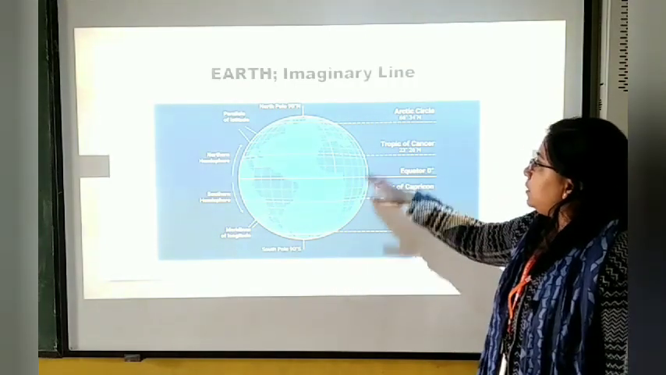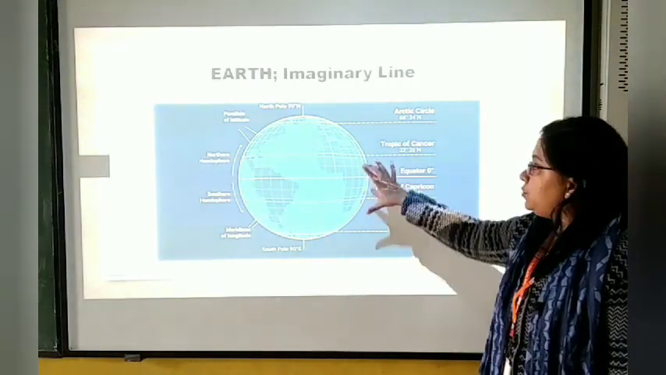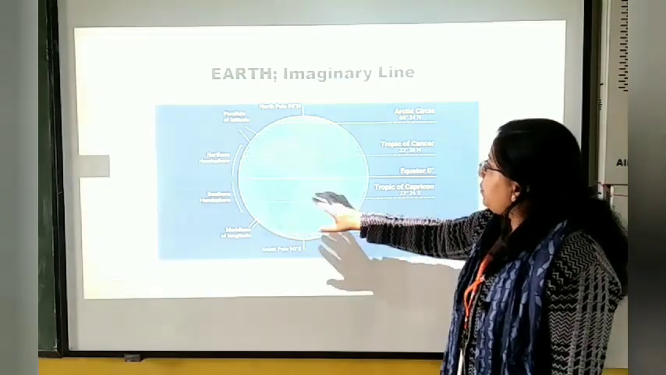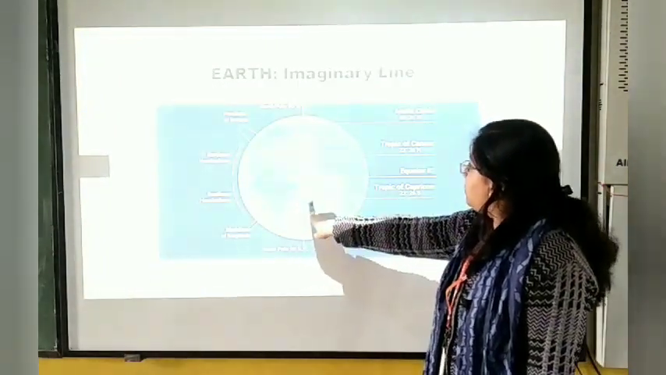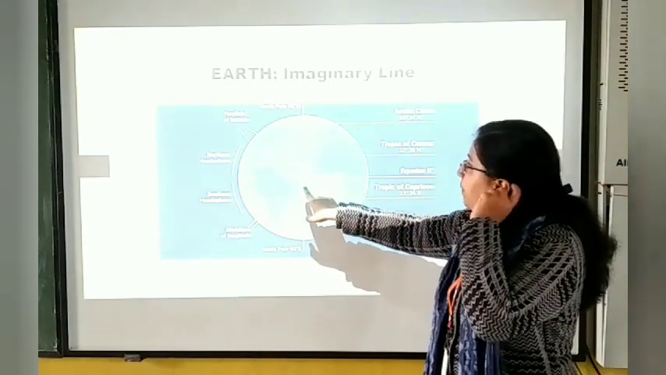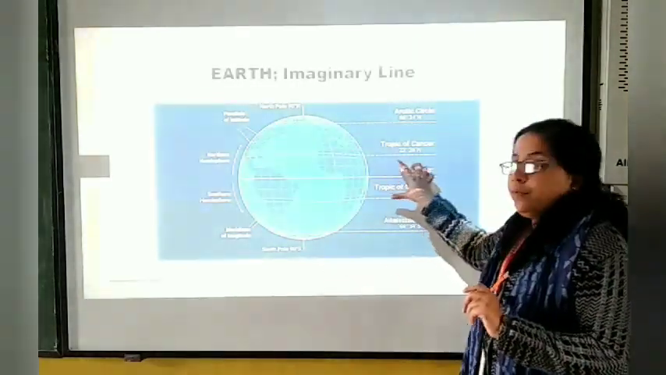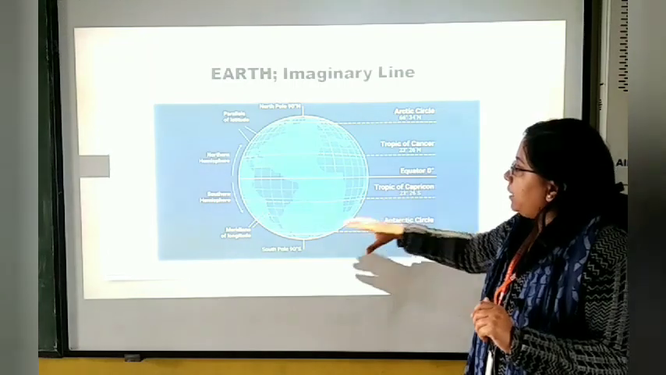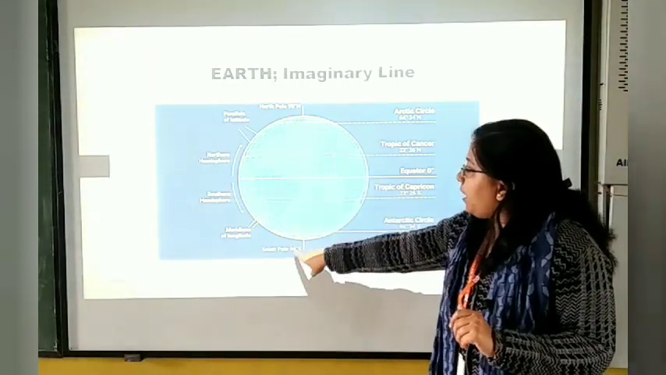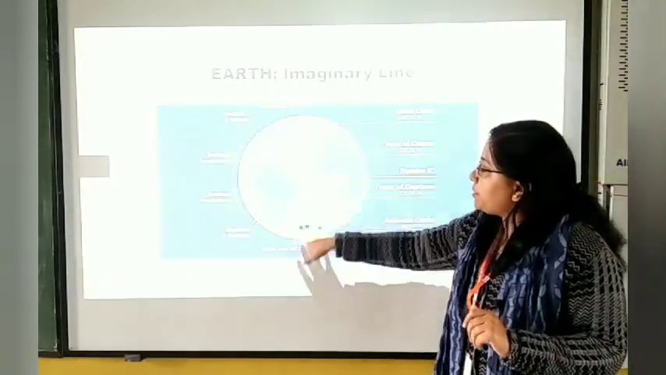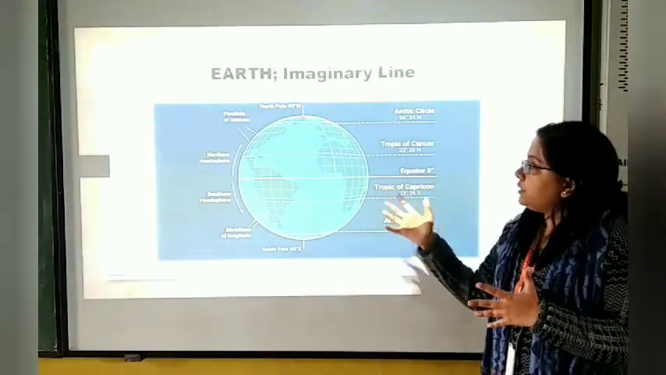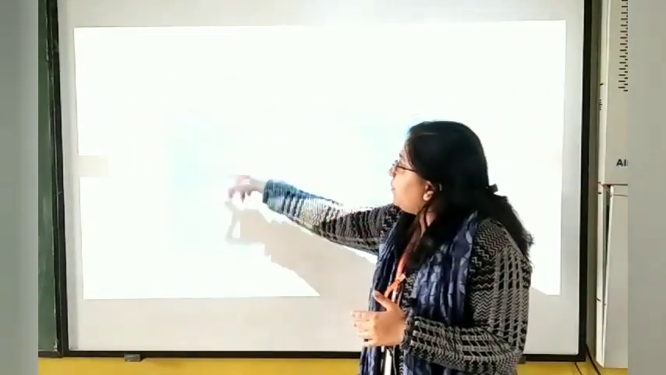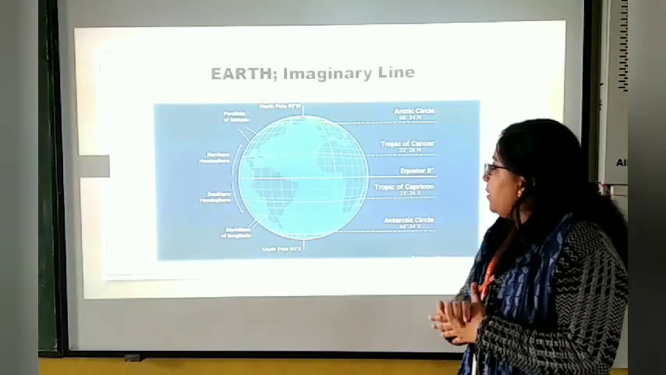So these are the two lines which divide these regions, and in the space between the Tropic of Cancer and the Tropic of Capricorn, the temperature will always be high. And if you leave these aside and go toward the North Pole or the South Pole, you will find winters. So these were the things. You can see the northern hemisphere and the southern hemisphere.